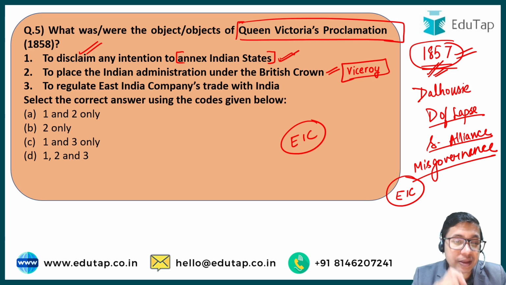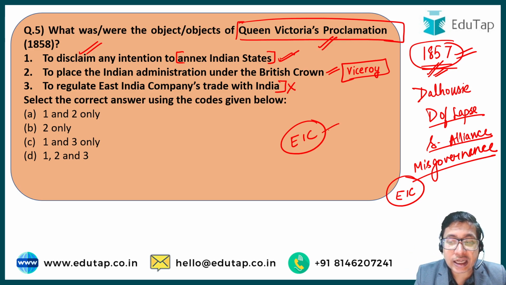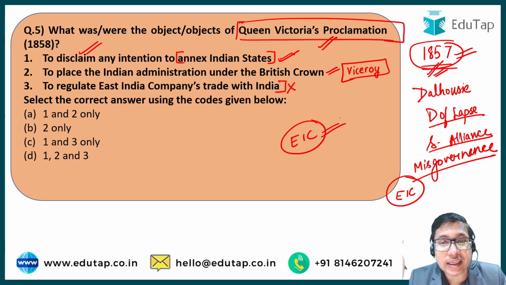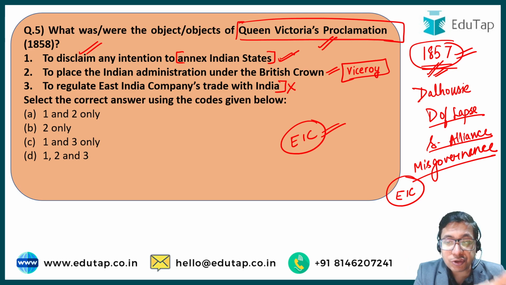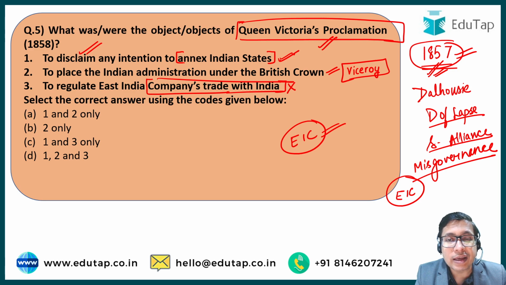Right. Option number three says to regulate East India Company's trade with India. No, this was not an intention of Queen Victoria's proclamation, because with this proclamation, the East India Company was abolished. East India Company's administering activities were abolished with this particular act. So there was no East India Company now ruling over India, and there was no effort to regulate the company's trade with India. It was now trading in its own private capacity, not as the ruler of our own country.